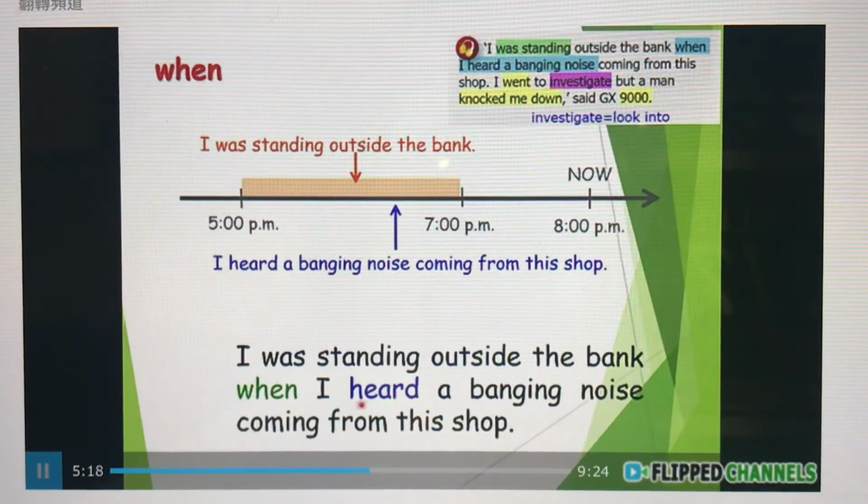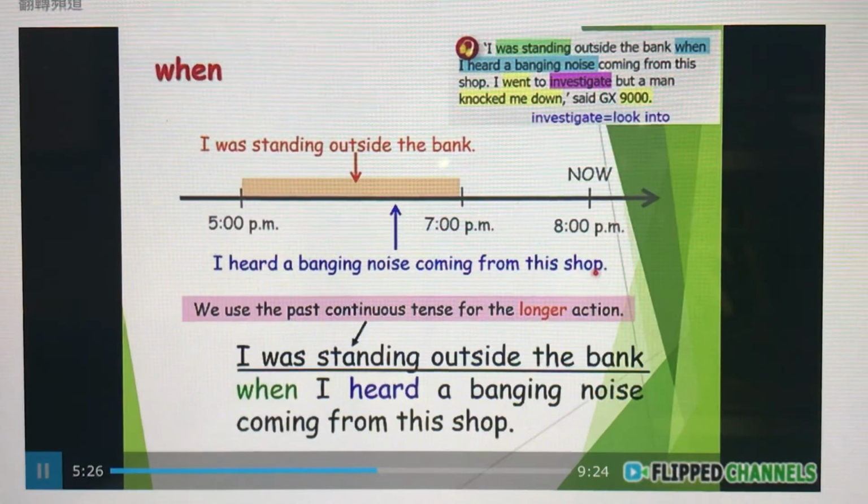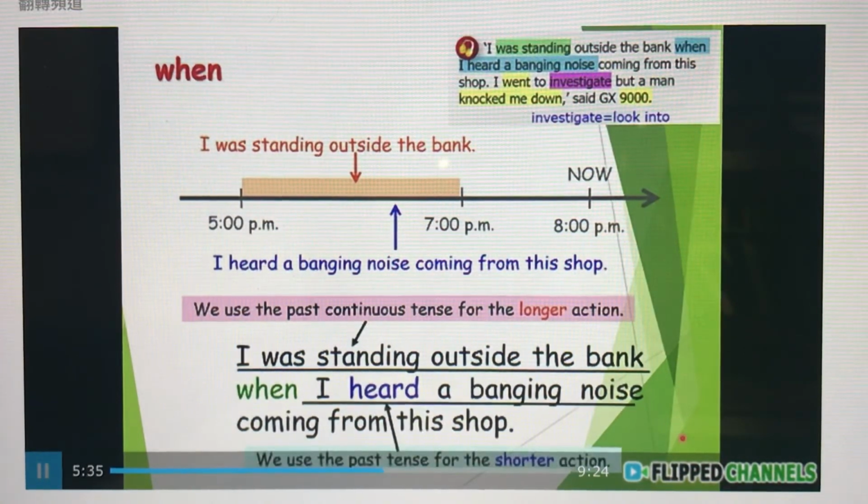The way I heard a banging noise, maybe it just takes a second. So we use past continuous tense for the longer action, like this. And I heard a banging noise. This action we use simple past because it is shorter.